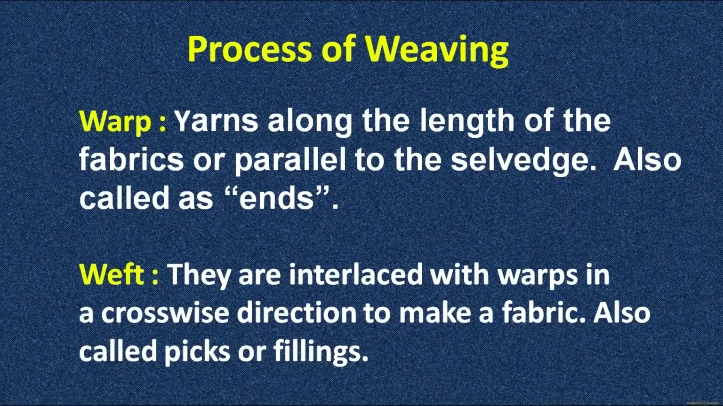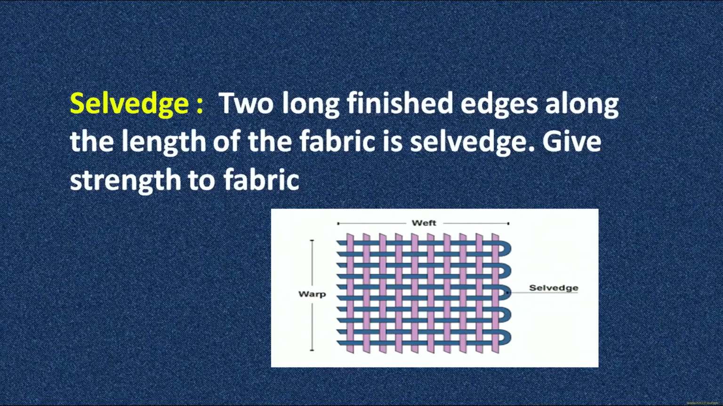The warp yarns are lengthwise, and the weft yarns are interlaced with the warp in a crosswise direction to make a fabric. Like you can see in this process, the warp yarns are the longitudinal, or perpendicular, ones, and the weft yarns are the horizontal ones. When these two kinds of yarns interlace one another at right angles, the sequence that we get is the pattern.